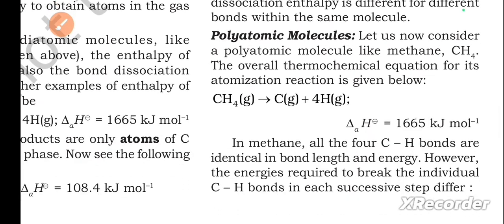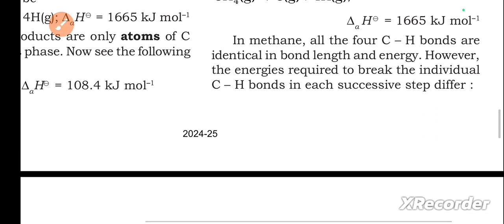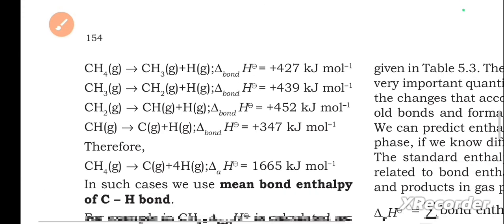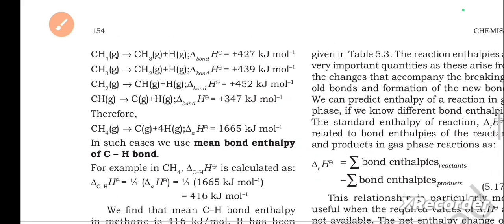Next is polyatomic molecules. Let us now consider a polyatomic molecule like methane, CH4. The overall thermochemical equation for its atomization reaction is given below. So this is the reaction. In methane, all the 4 C-H bonds are identical in bond length and energy. However, the energies required to break the individual C-H bonds in each successive step differ. So these are the steps you can see.